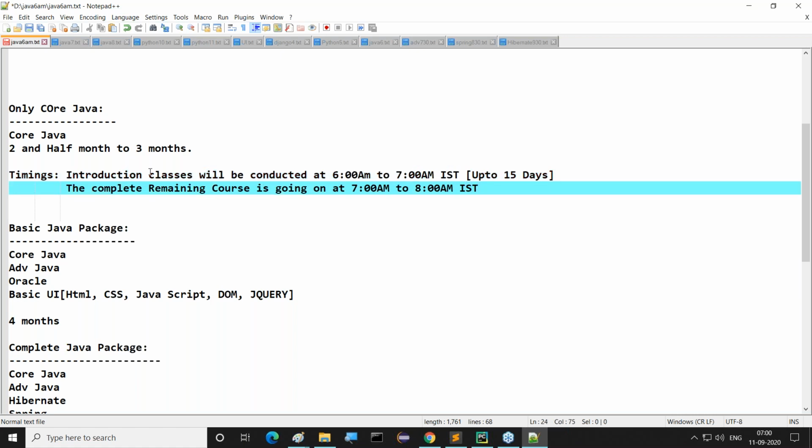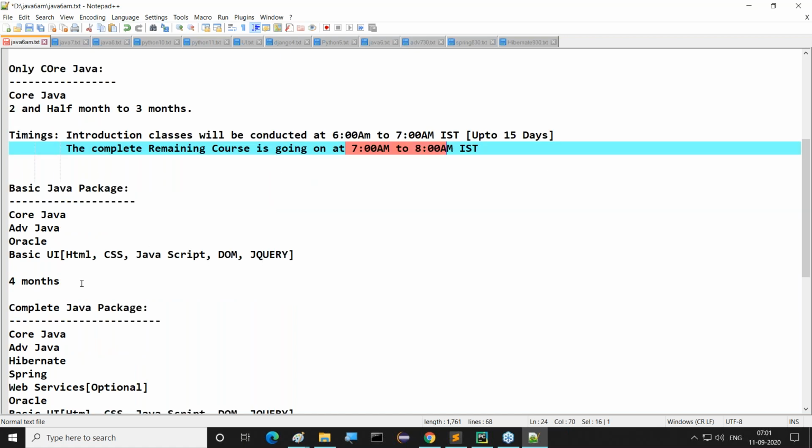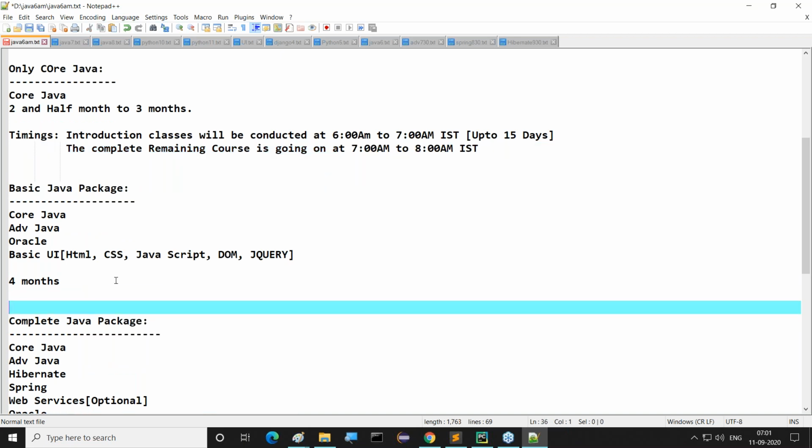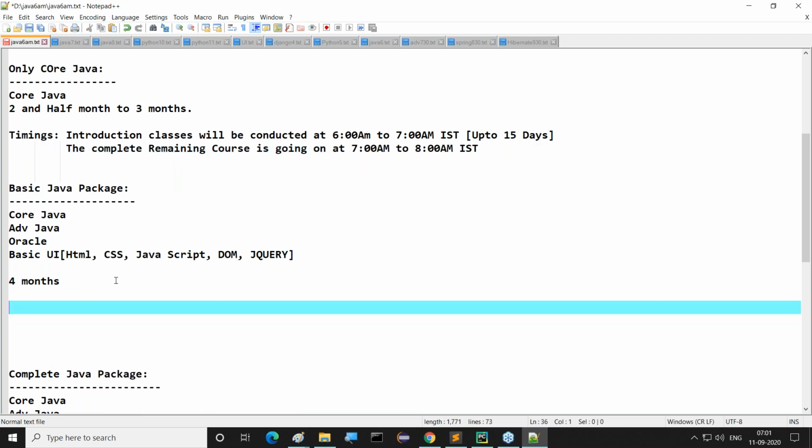So if you want to go for core Java, only for the first 15 days we'll conduct a class at 6 to 7, but the remaining course will be conducted at 7 to 8 only. If you want to come for this core Java only, good. This is one thing. But if you want to come for the basic Java, regarding these timings.